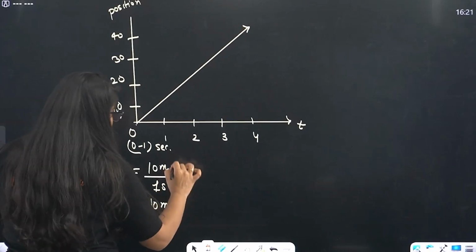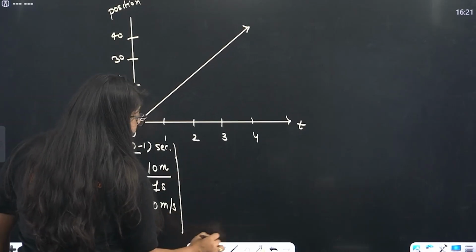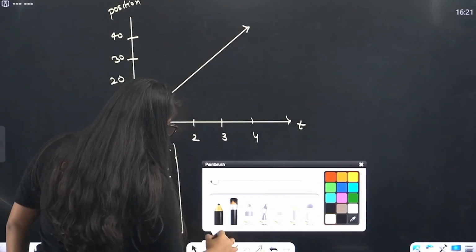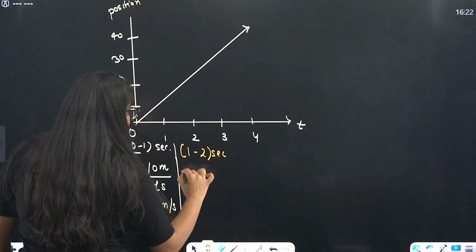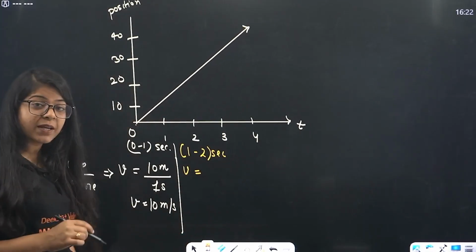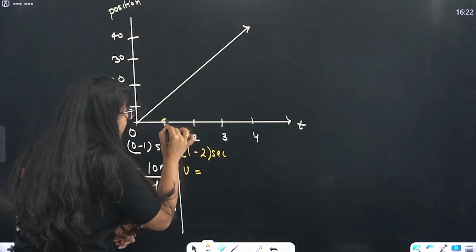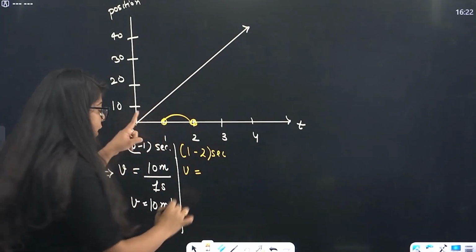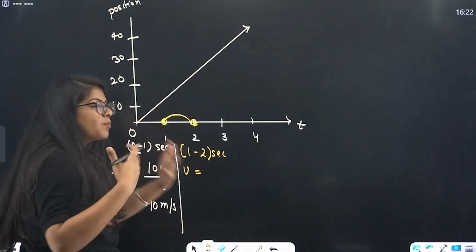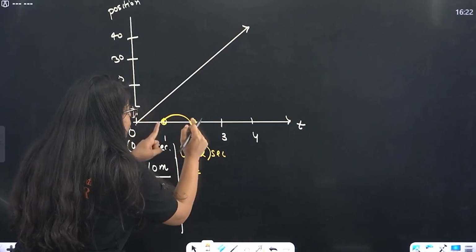Understood? Then ma'am, let's find the velocity of 1 to 2 second. Now ma'am, velocity will be what? I am going from 1 to 2. So final position is 2, initial is 1. So velocity will be what? Change in position, right? Change in position is 2 minus 1.